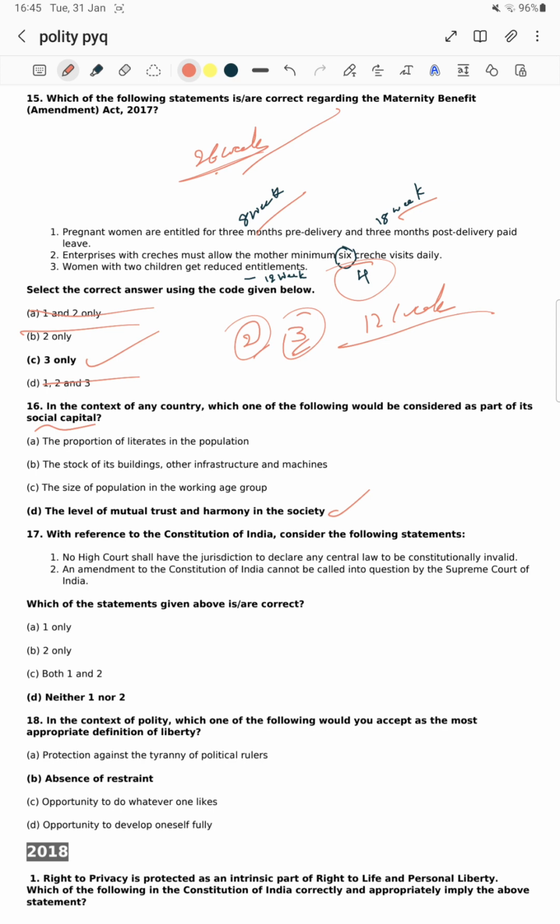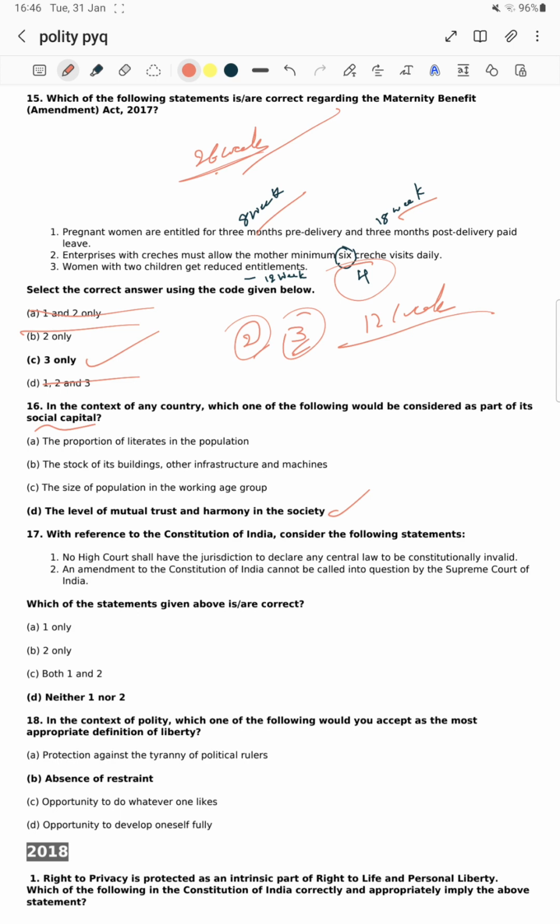Next, statement number 2, an amendment to the Constitution of India cannot be called into question by the Supreme Court of India. Sir, the Constitution can be amended, but the Supreme Court says that it should not violate the basic structure of the Constitution, which was given in the Kesavananda Bharati case. It means even a constitutional amendment goes for judicial review, and the Supreme Court decides whether the amendment is constitutionally valid or invalid.